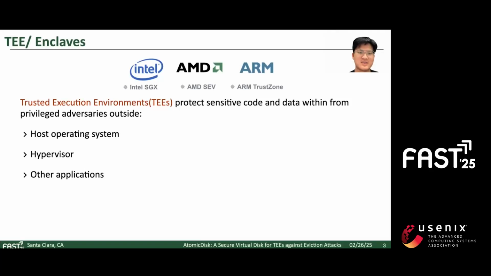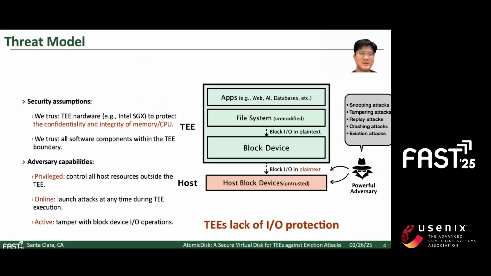Nowadays, trusted execution environments, or TEEs, are widely used in cloud environments. They can protect sensitive code and data from privileged adversaries outside, like the host operating system, hypervisor, and other applications. Now let's define our threat model. First, we trust TEE hardware and software like Intel SGX to protect the confidentiality and the integrity of memory and CPU. Therefore, we place our trust in all software executing within the TEE boundaries.